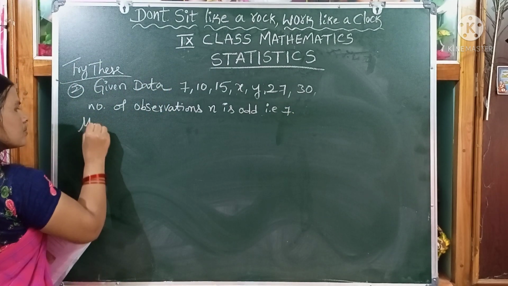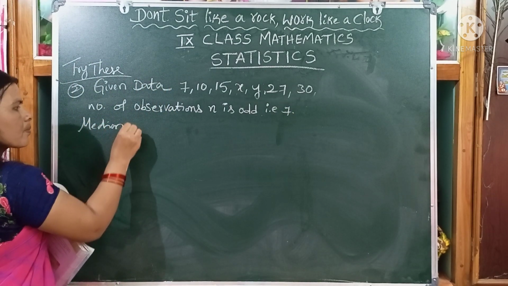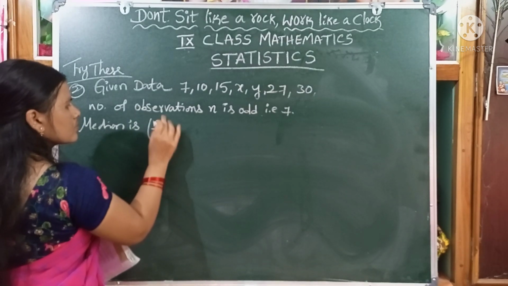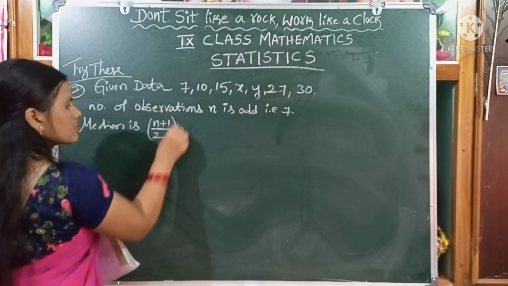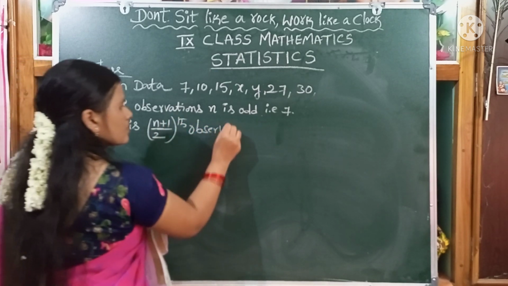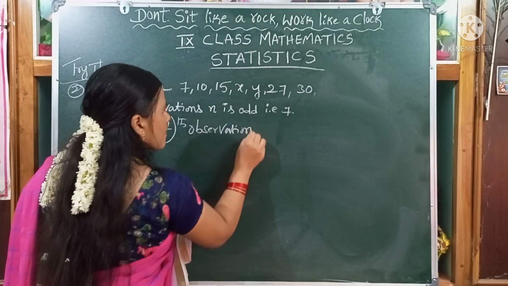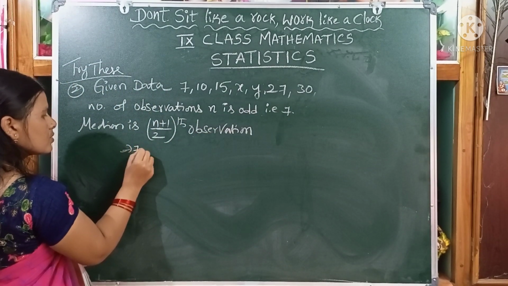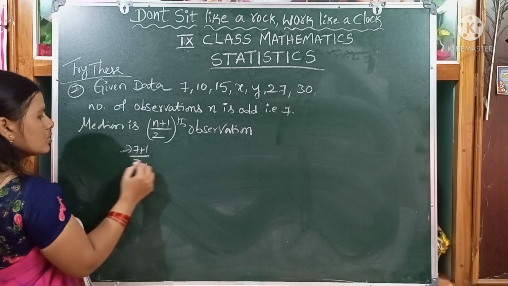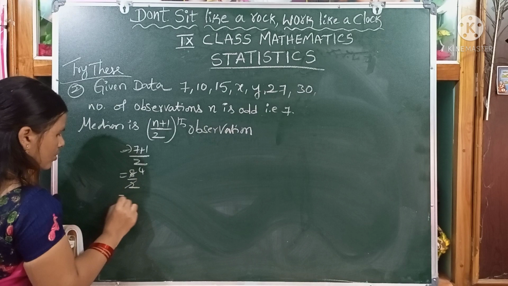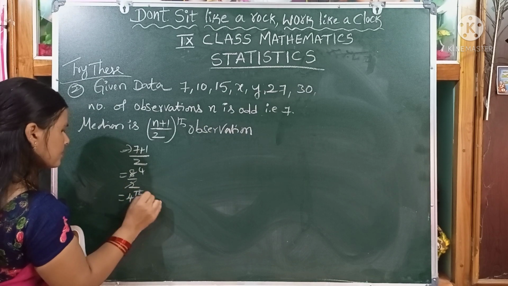Median is n plus 1 by 2th observation. N means 7, children. 7 plus 1 by 2, that is 8 by 2. We will cancel, 4th observation.